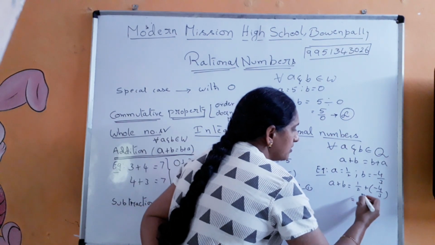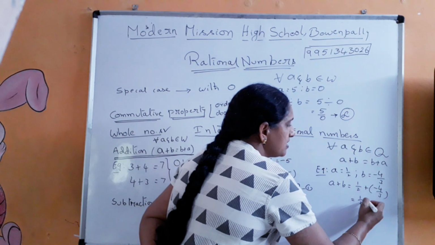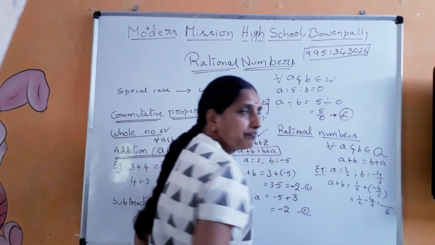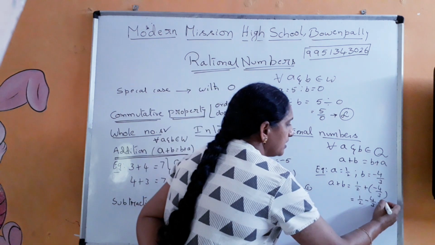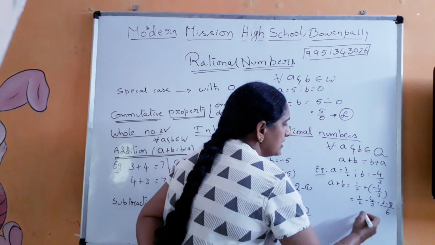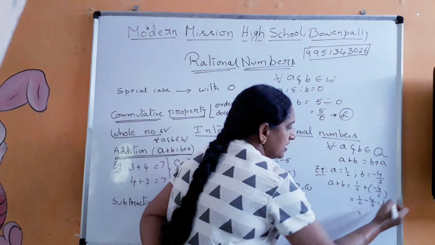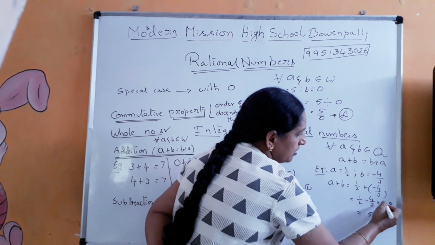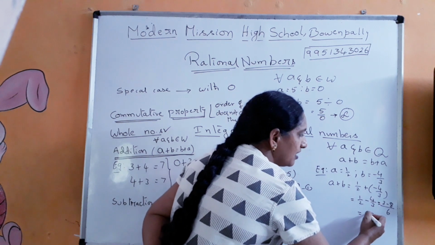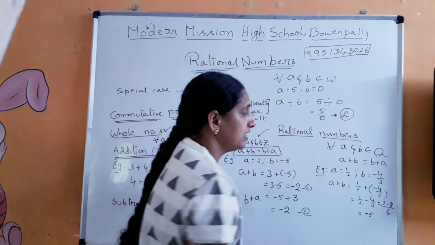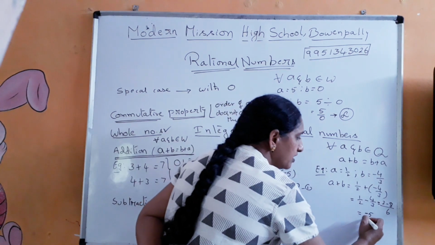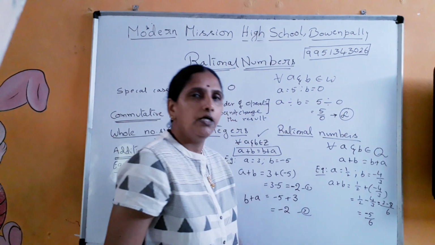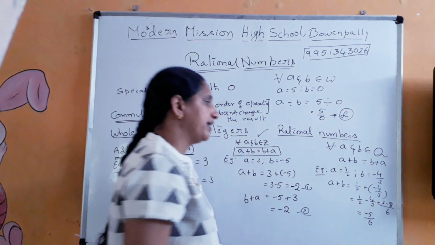So take the LCM. This is plus of minus, which is minus 4 by 3. LCM is 6. So therefore it is 3 minus 8. Subtraction is taking place, 5 in the numerator, and then the sign of the larger number. The larger number is 8. So I got it as minus 5 by 6. So I got the A plus B value to be minus 5 by 6.